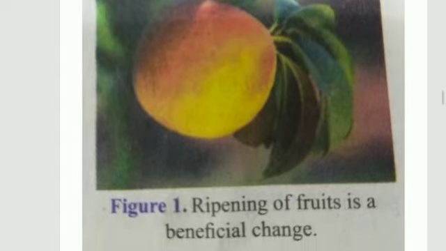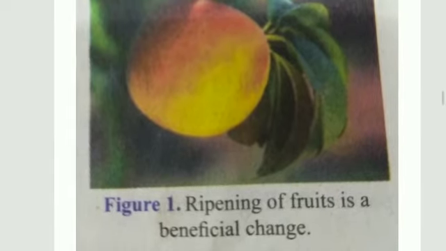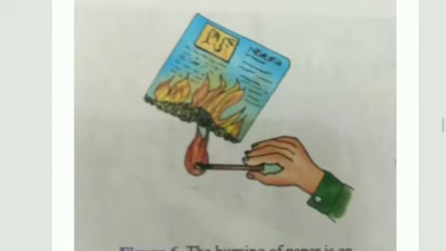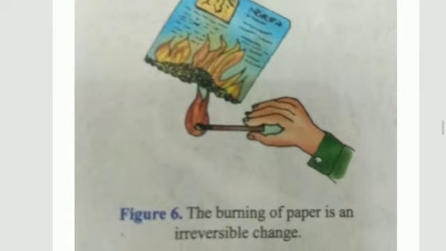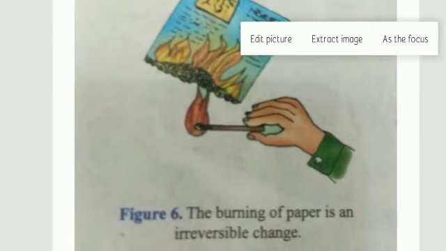Now see some pictures. This is a fruit. Ripening of fruit, a beneficial change, beneficial for us, but it is a chemical change. This is burning of paper. Burning of paper is an irreversible change.